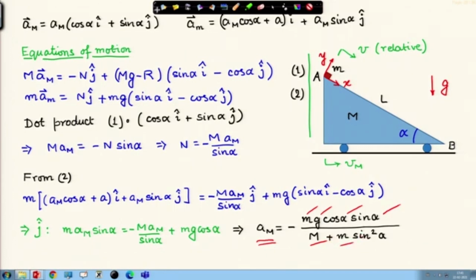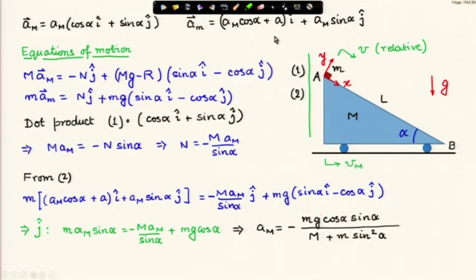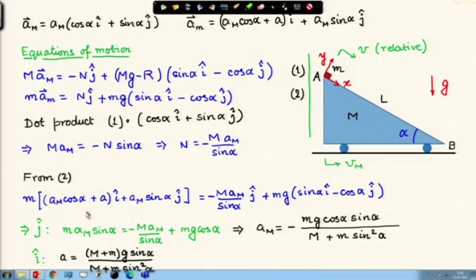Therefore, I have found the acceleration of the wedge, and then from the i cap equation, looking at the i cap equation on both sides of this, I will get the acceleration of the block.